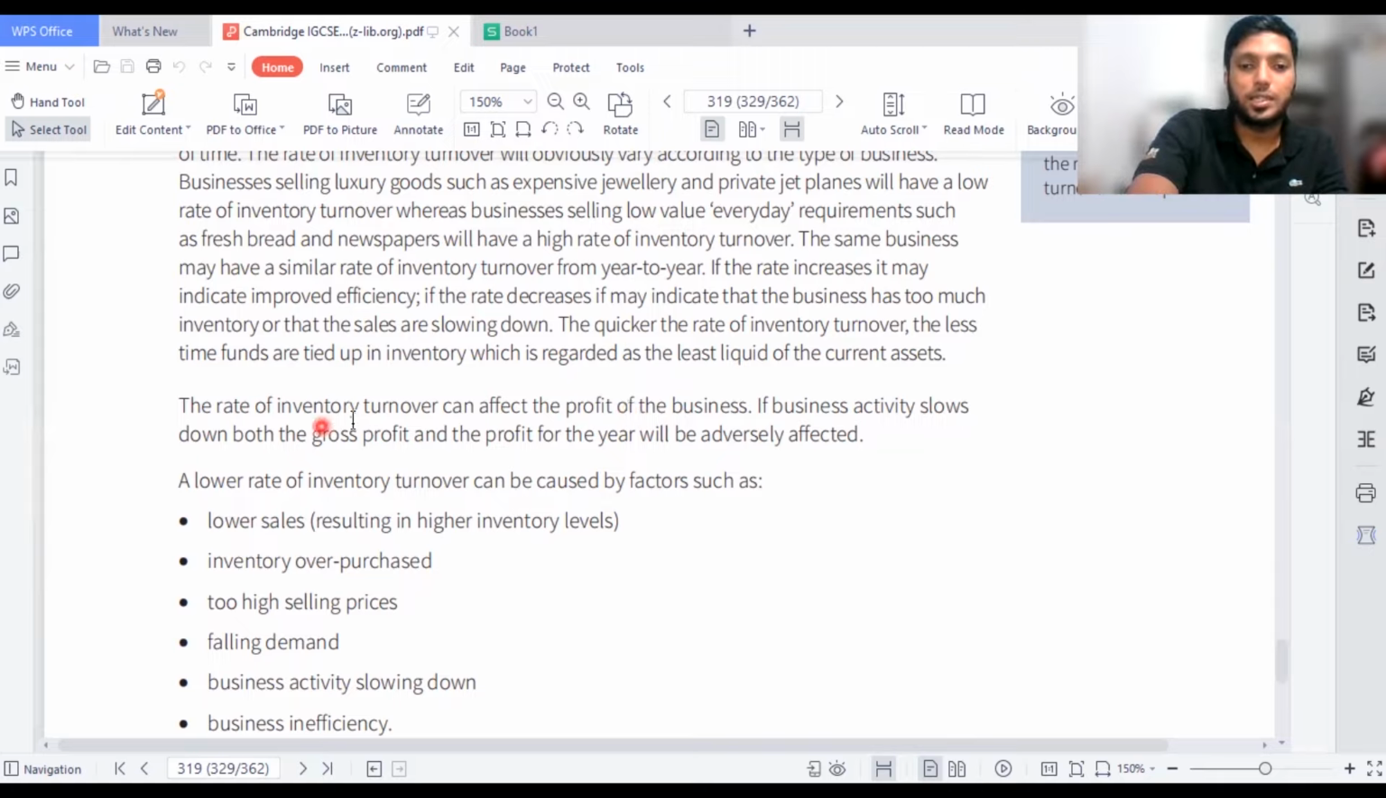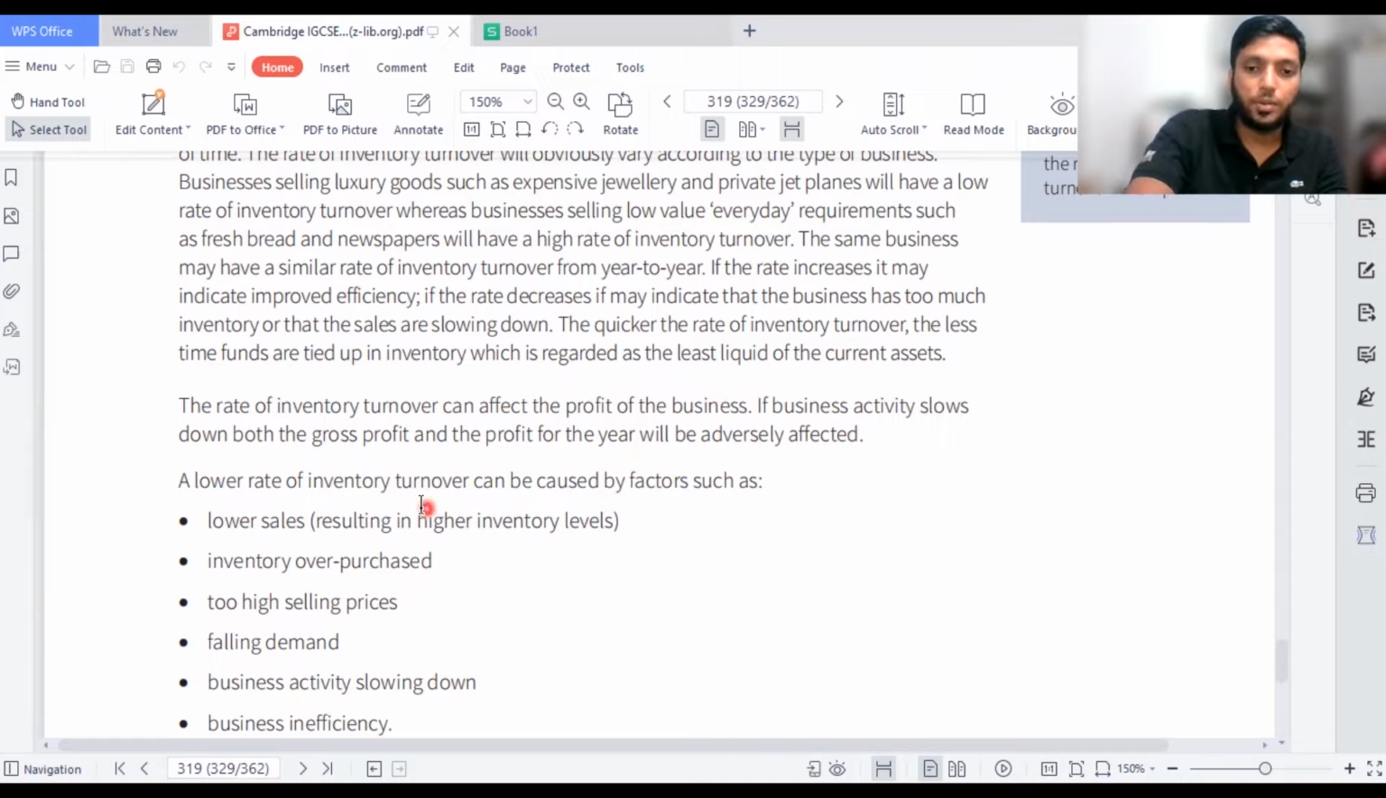But here they are saying that the rate of inventory turnover can affect the profit of the business. If business activity slows down, both the gross profit and the profit for the year will be adversely affected. Like if you don't sell much, then of course your sales will not go high. If your sales don't go high, your profit will also go down.